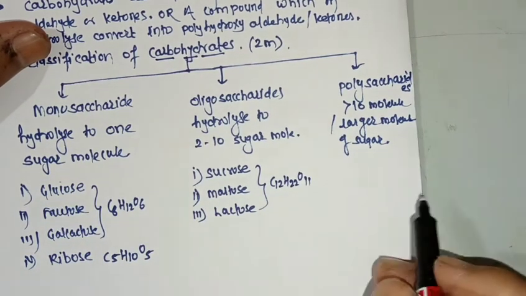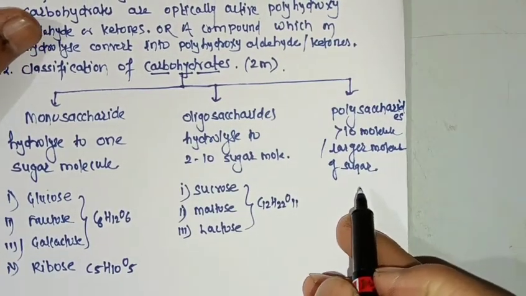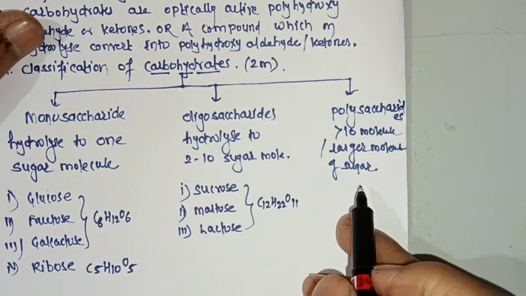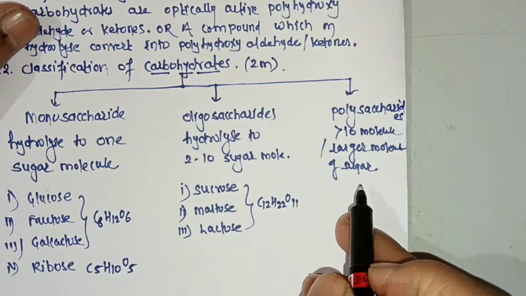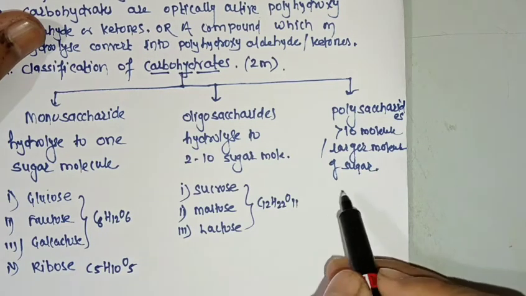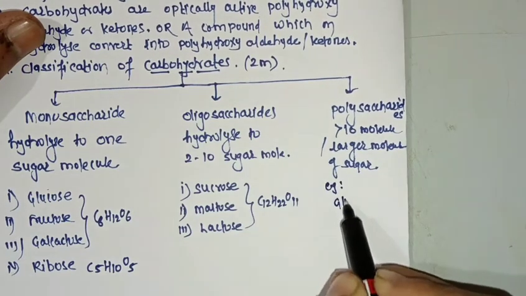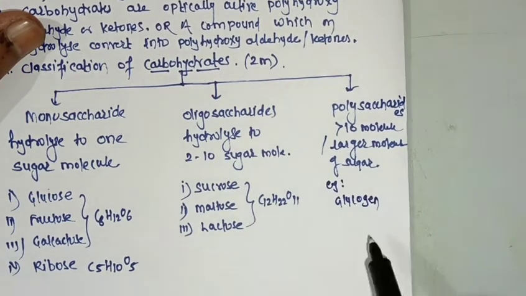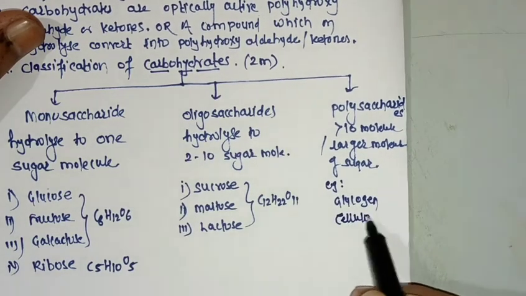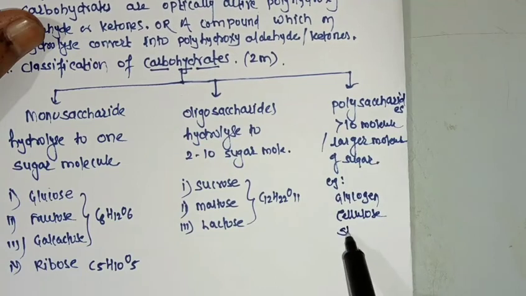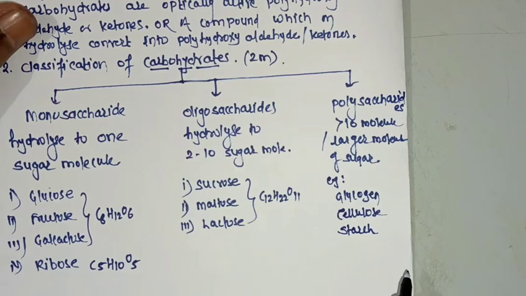Then the next carbohydrates are polysaccharides. These are the carbohydrates which on hydrolysis convert into larger molecules of sugars. For example, glycogen. Other examples are cellulose and starch. Starch is found in maize, potato.